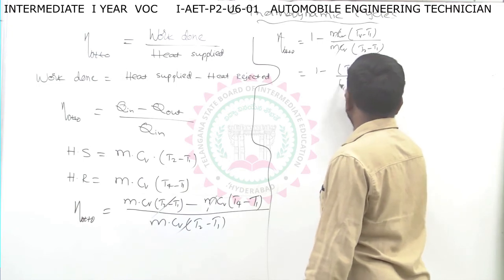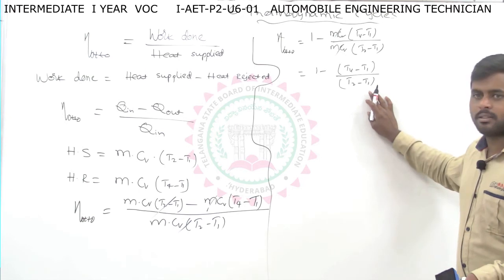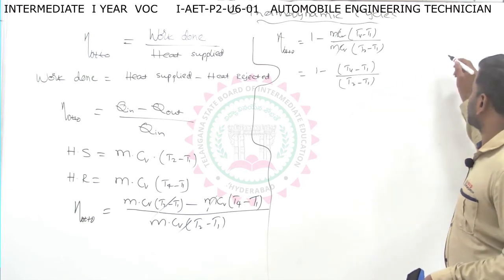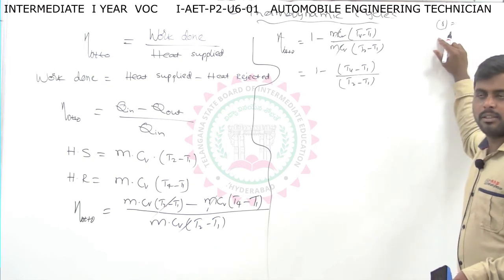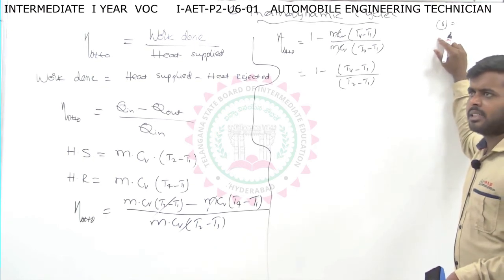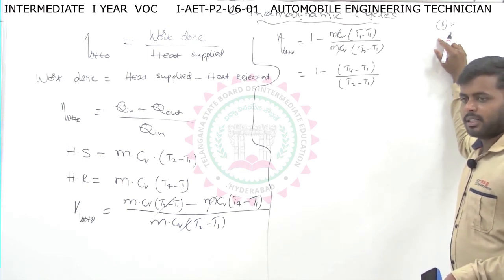T1. So see here. Before this, we will discuss one term, compression ratio. We indicate compression ratio with R. Compression ratio R is nothing but the ratio of the volume before the compression to the volume after the compression.